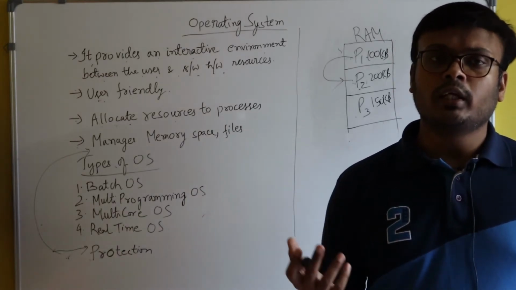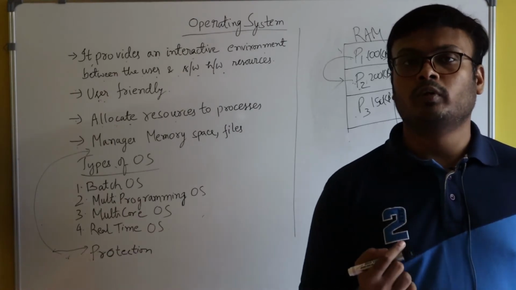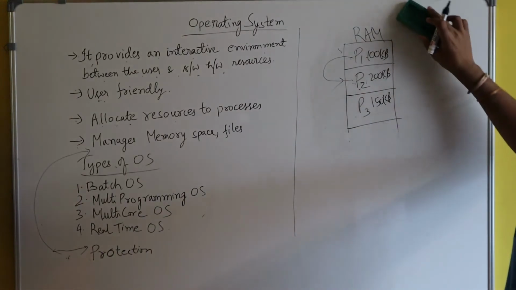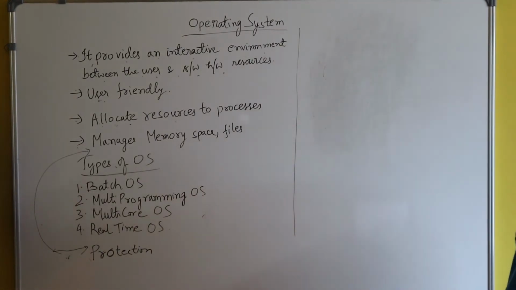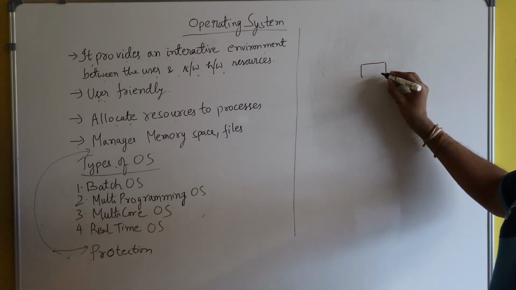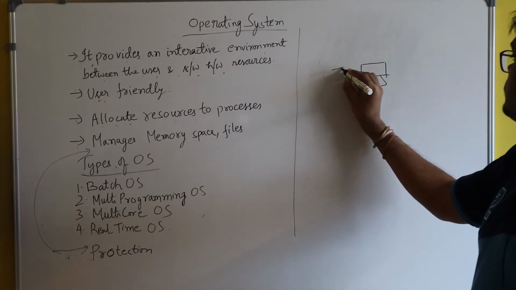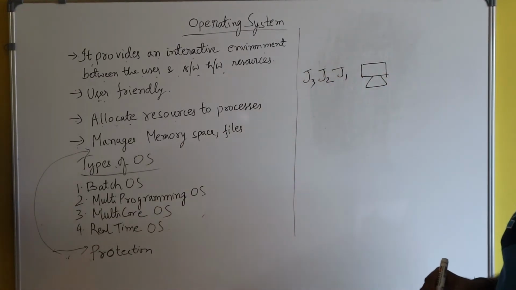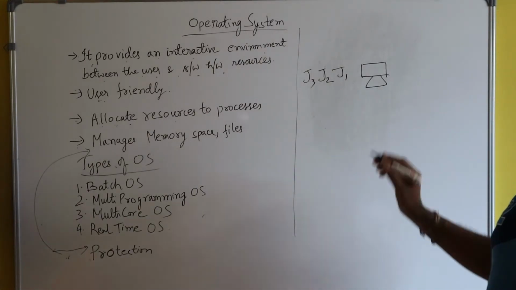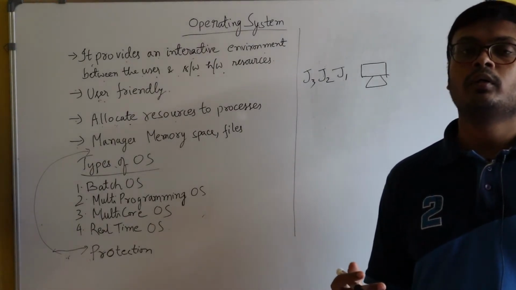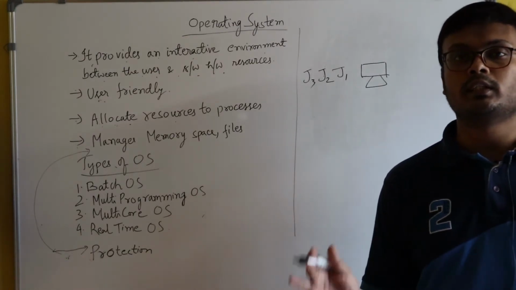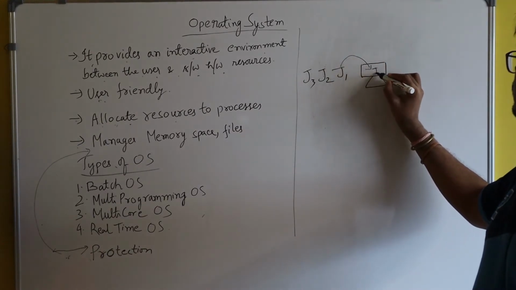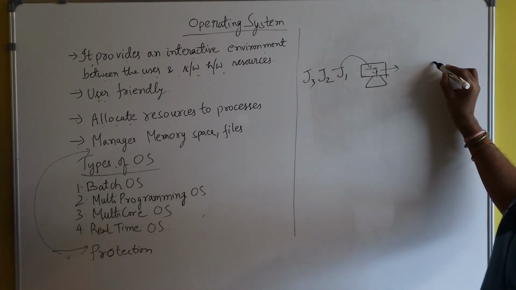Suppose in a company there is only one computer and there are several jobs to be executed. You see, there is one computer and there are 3 jobs, and this computer is using batch operating system. The computer used to take jobs one by one sequentially and produce the result sequentially. Here the computer takes job J1, processes it and produces the result.